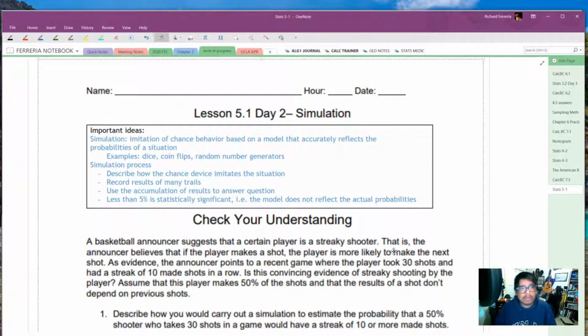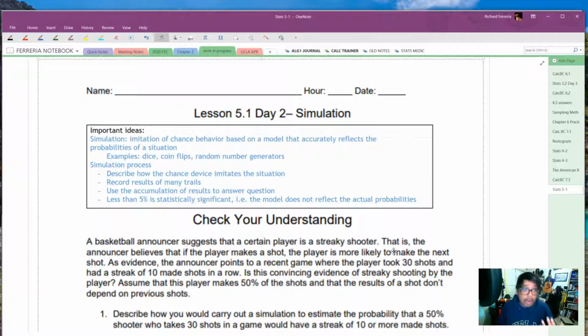Examples that you can use are dice, coin flips, and random number generators. Remember, a random number generator is something that you can either find on a spreadsheet or your calculator. The process is as follows. First of all, describe how the chance device is going to imitate the situation.